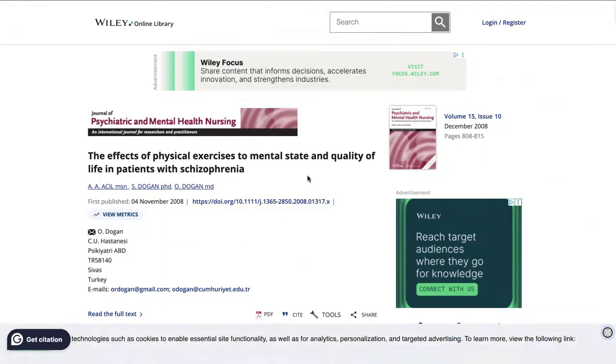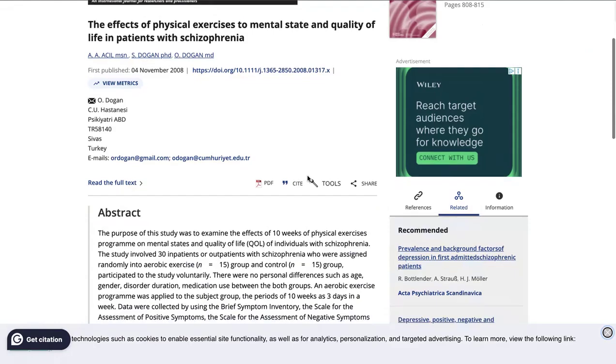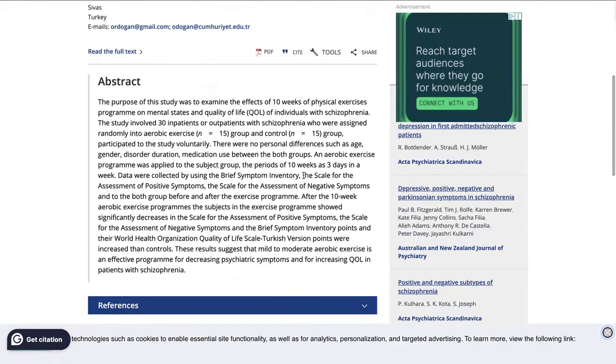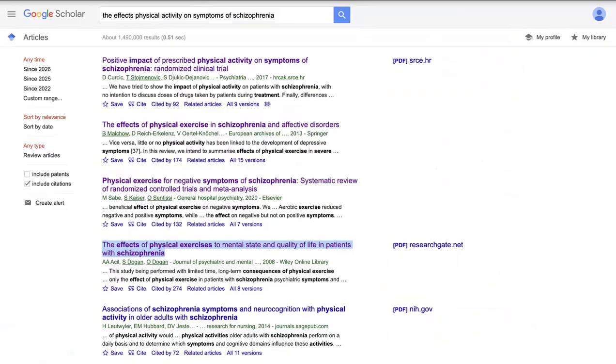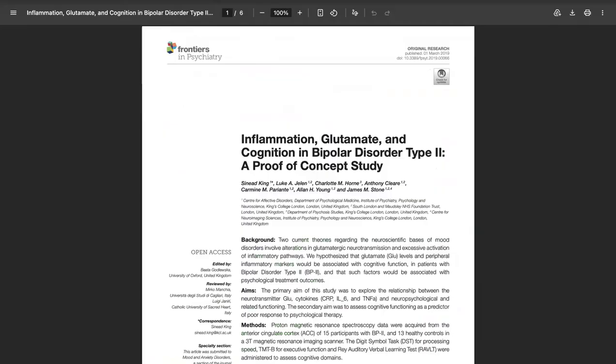It says the effects of physical exercise on mental state and quality of life in patients with schizophrenia. We have our abstract, and I already know this one's going to be approved because it says the study involved inpatients and outpatients with schizophrenia who were assigned randomly to aerobic exercise. That means some type of experiment was done. That is what to look for. Let's look at some approved articles and what not to look for.